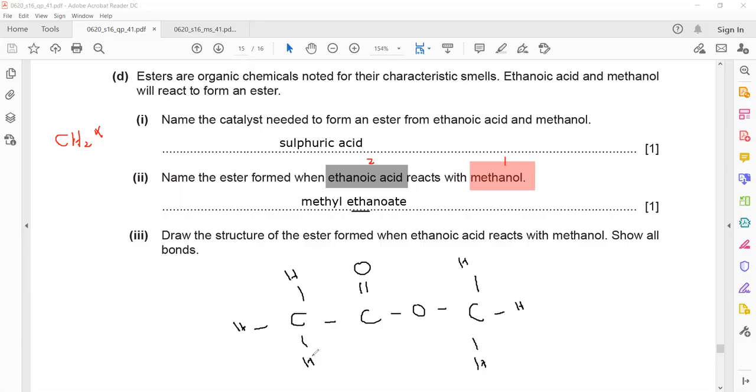Drawing the structure of ester. The part which is connected with oxygen comes from the alcohol, and because the alcohol was methanol, it should have 1 carbon. And the part which comes from the acid, ethanoic acid, should have 2 carbon atoms.